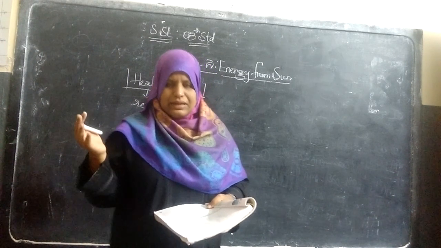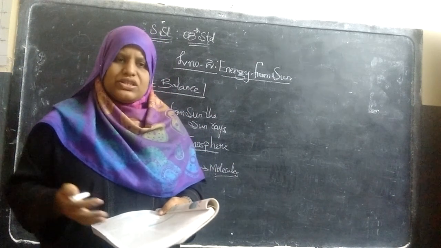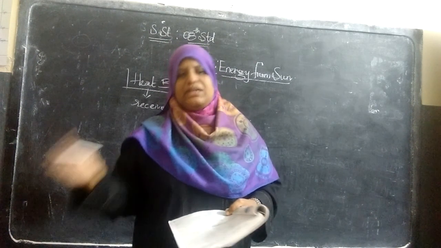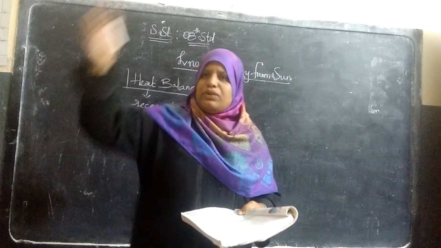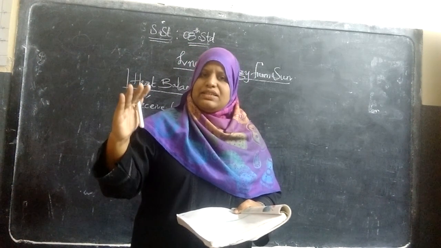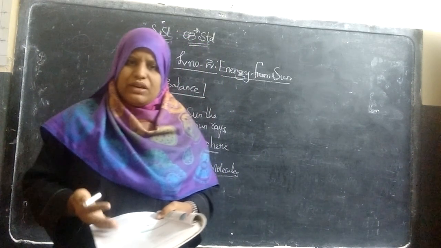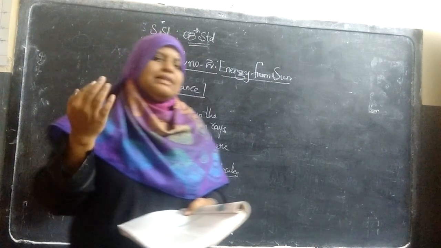So these are the questions posed: if the earth is flat, whether it receives more; if it is sloped, whether it receives less; if it is in a mountain place, one side receives more sun rays than the other part.